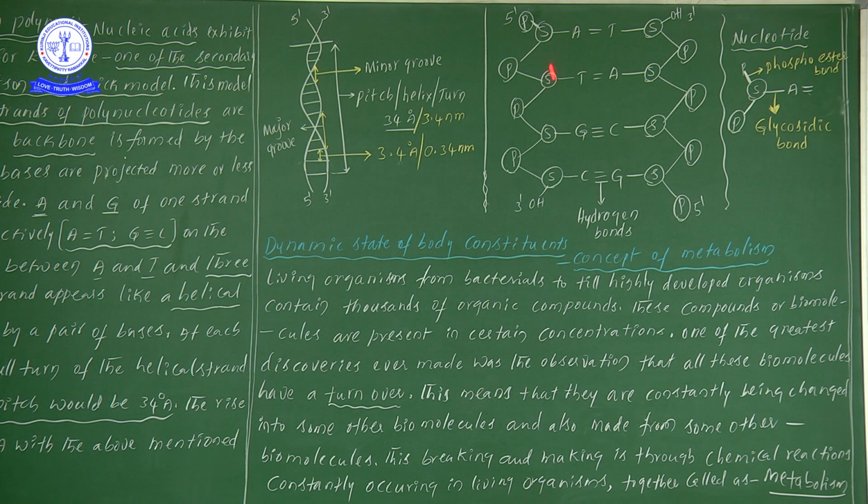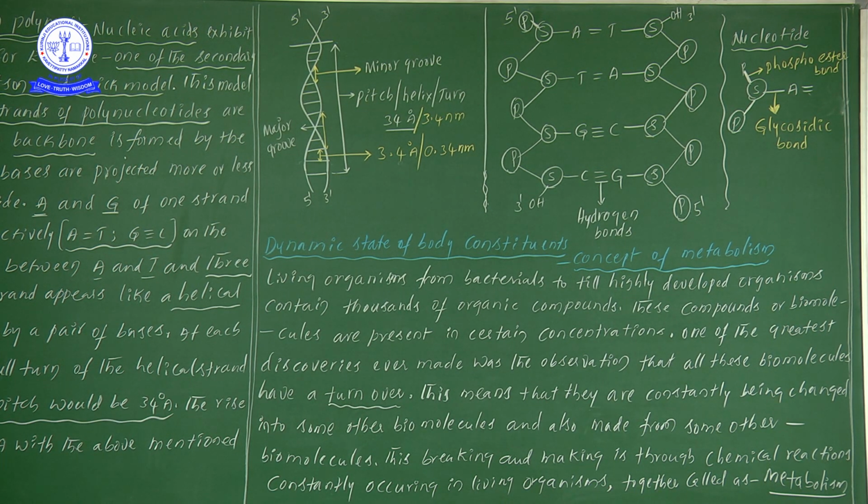So you see there, this is the pentose sugar, this is the phosphate, and here in the middle is adenine and this is thymine. So with two hydrogen bonds, adenine always binds with thymine, and thymine also always binds with adenine. Guanine with cytosine and cytosine with guanine. So for easy understanding, I have written it like this.